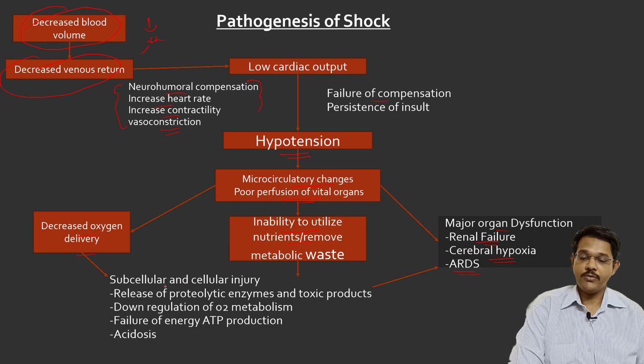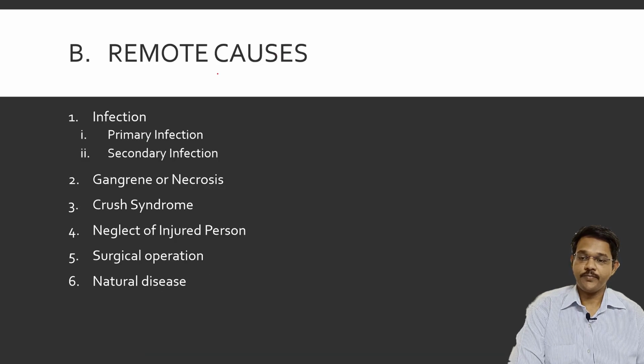This then leads to cellular injury, release of proteolytic enzymes and toxins produced in the body, then downregulation of oxygen metabolism, failure of ATP production, and acidosis. This all again leads to major organ dysfunction. The person may die mainly because of multi-organ dysfunction, when all the organs stop working. This is the basic of any type of shock.